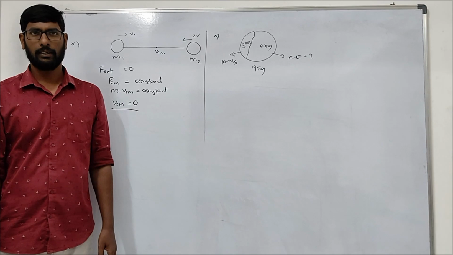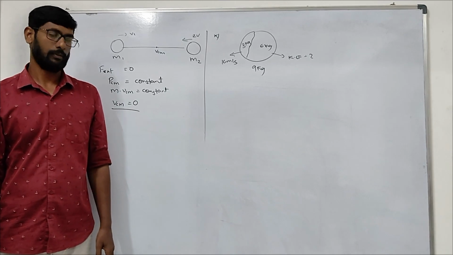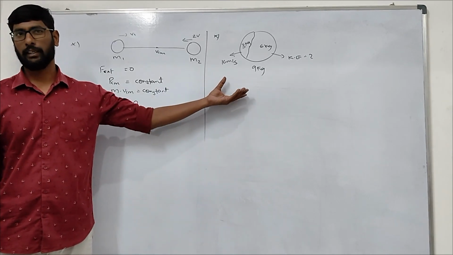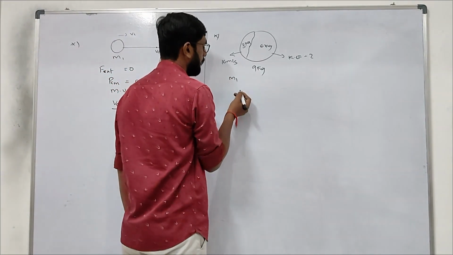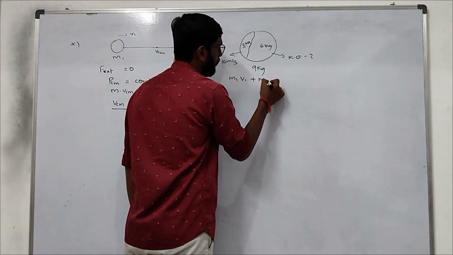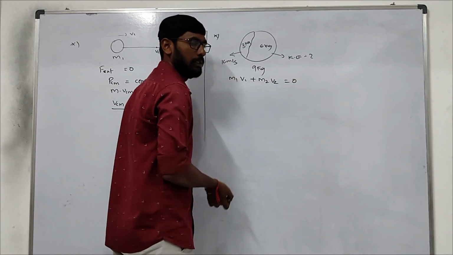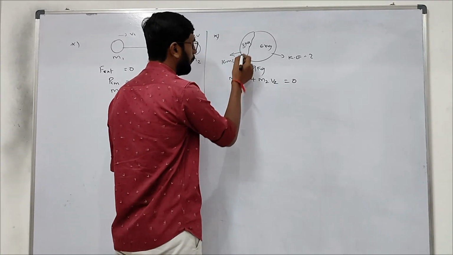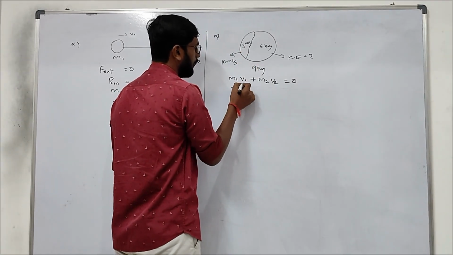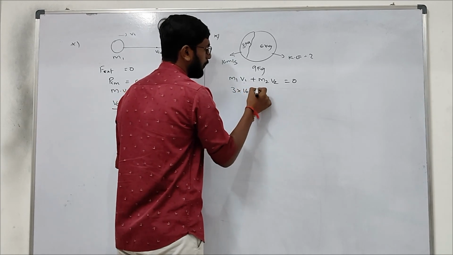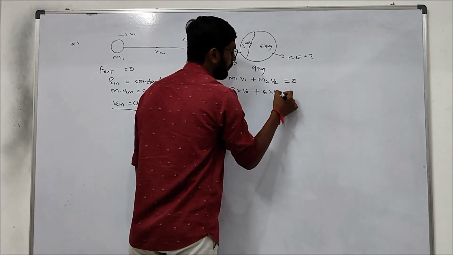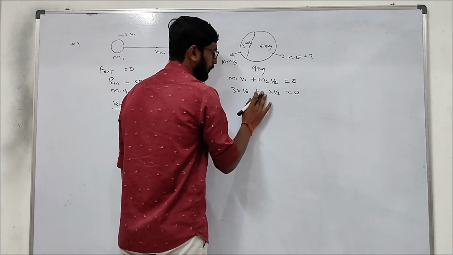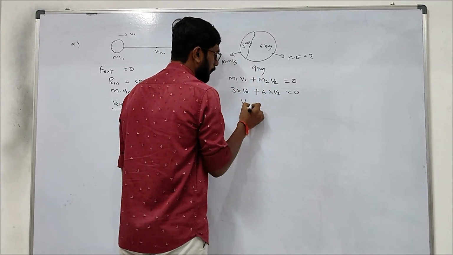Do you remember, in conservation of momentum? Here there is no external force acting, so the momentum will be 0. So m1 v1 plus m2 v2 equals 0. You know m1 is 3 kg, 3 into v1 which is 16 meter per second, plus m2 which is 6 into v2 equals 0. So v2 will be what?